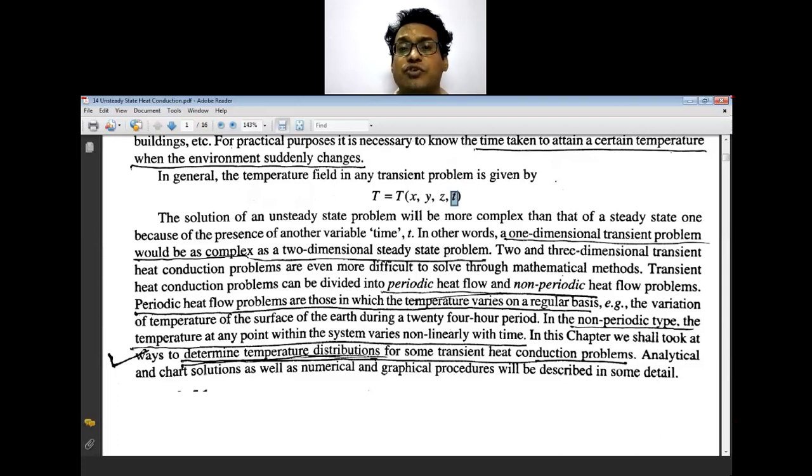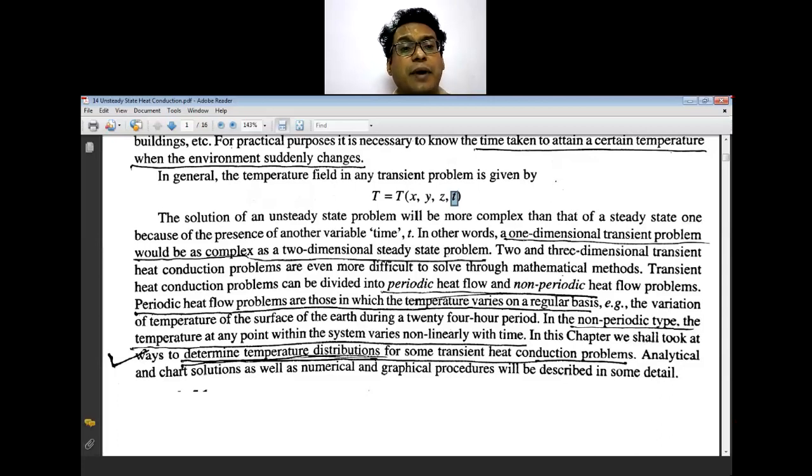Temperature variation is on a regular basis. For example, the variation of temperature of the surface of the earth during a 24-hour period. And for non-periodic conditions, the temperature at any point within the system varies non-linearly with time. That is, it's not cyclic.